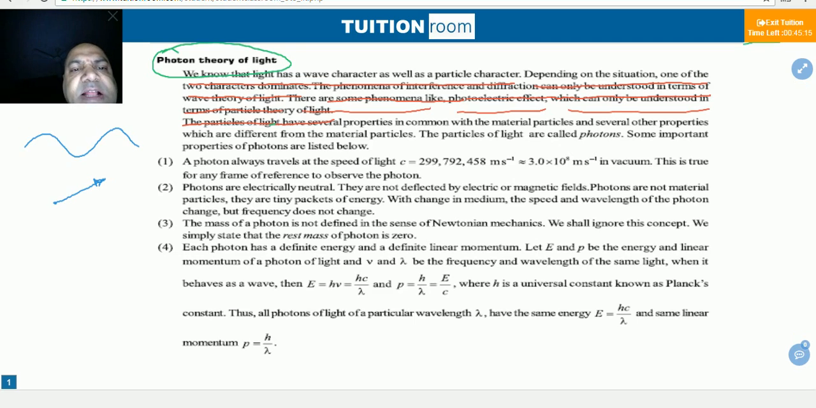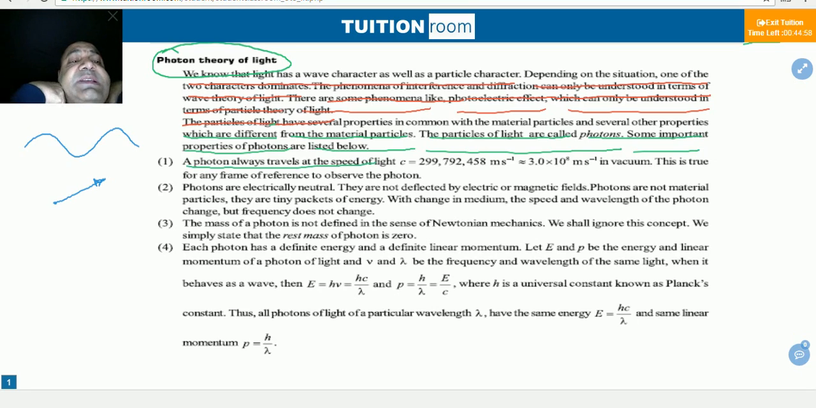The particles of light have several properties in common with the material particles and several other properties which are different from the material particles. The particles of light are called photons. Some important properties of photons are listed below.